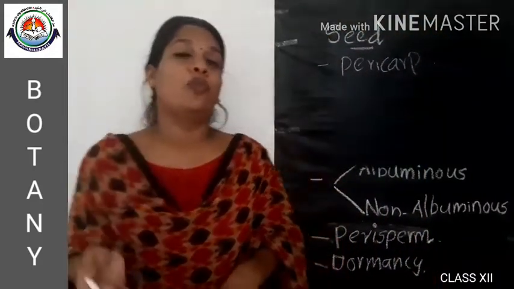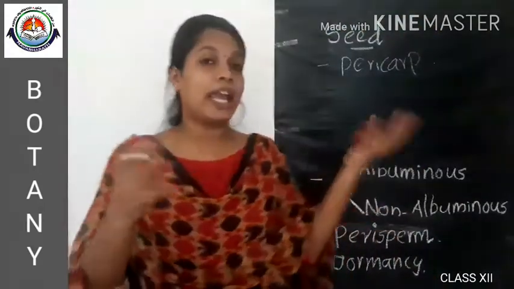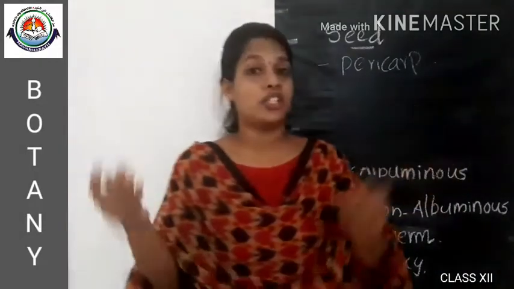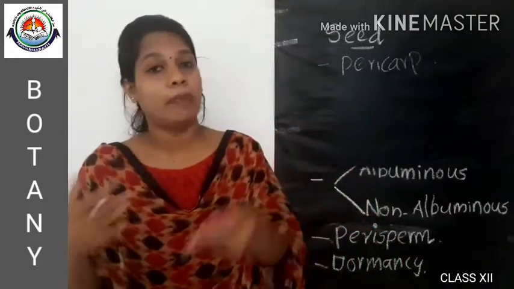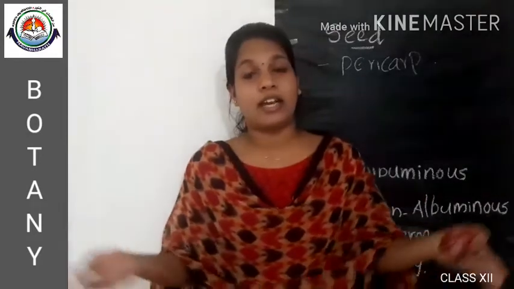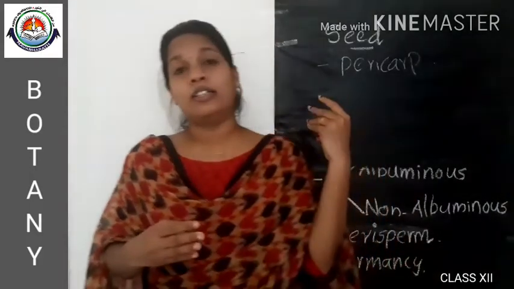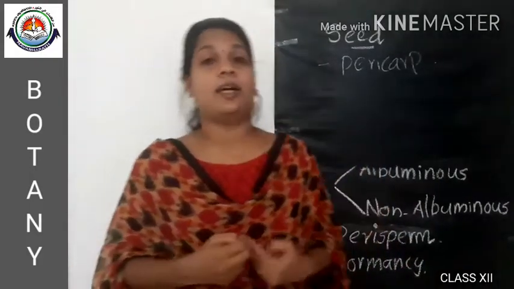Pericarp is the fruit wall. And the fruit either may be fleshy or it may be dry. Examples of fleshy fruit are guava, mango, apple, etc. And examples of dry fruits are groundnut, mustard, etc.